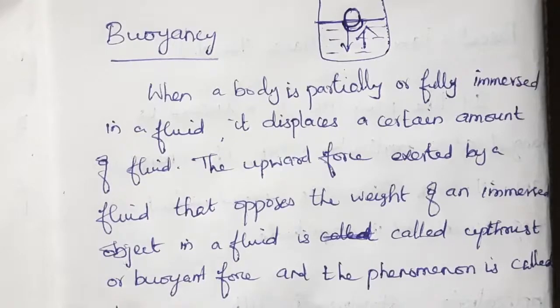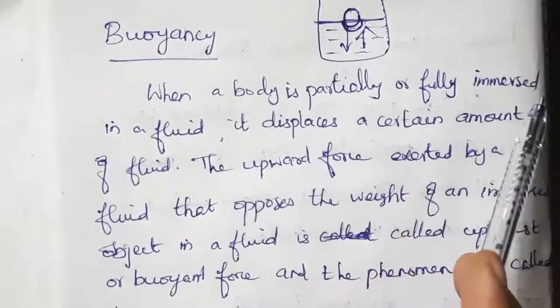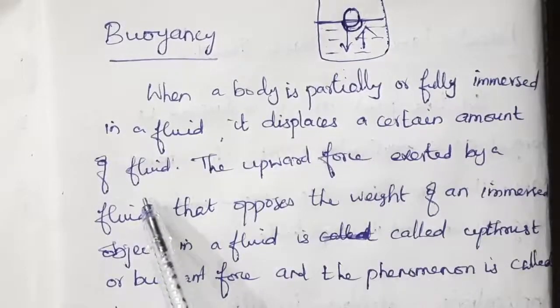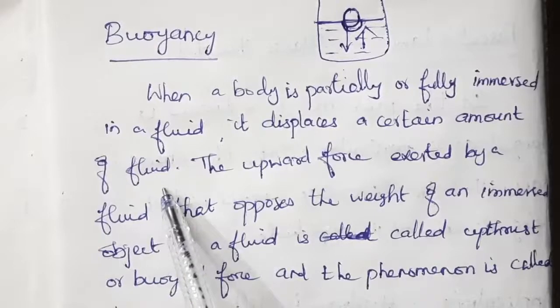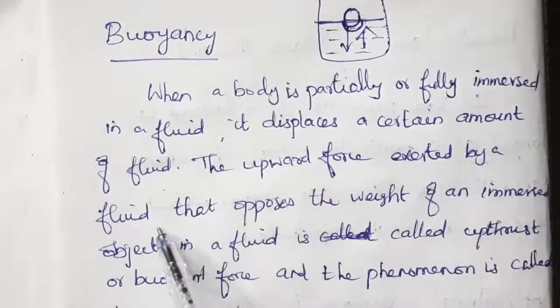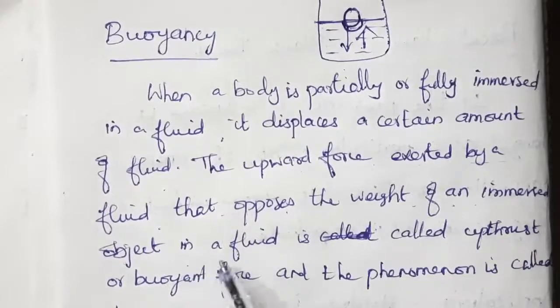So, what is buoyancy? When a body is partially or fully immersed in a fluid, it displaces a certain amount of fluid. So, the upward force exerted by a fluid that opposes the weight of an immersed object in a fluid.